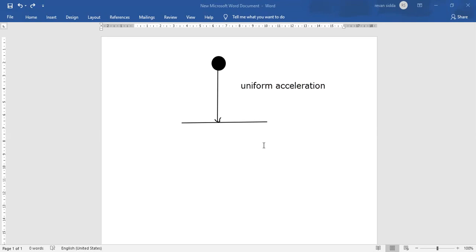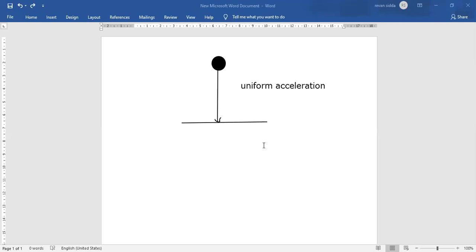When a moving body has the same acceleration throughout its motion, it is said to have uniform acceleration. Remember this one, okay?